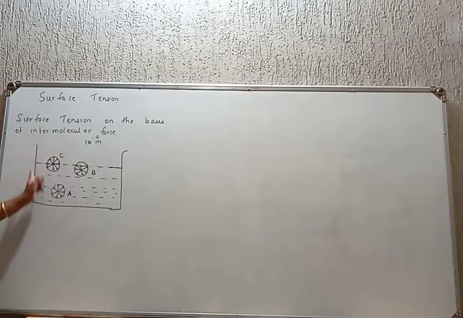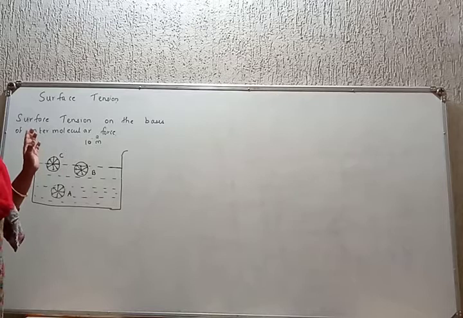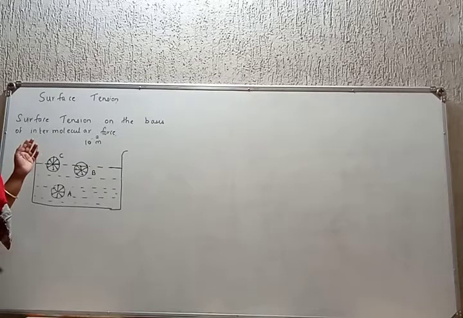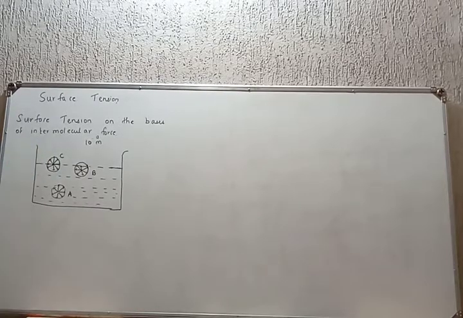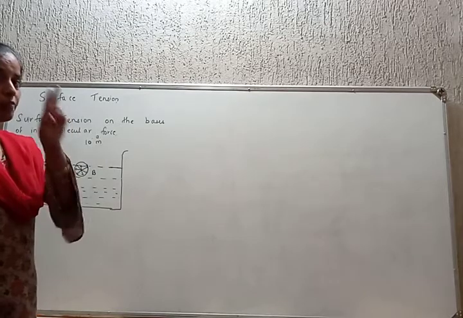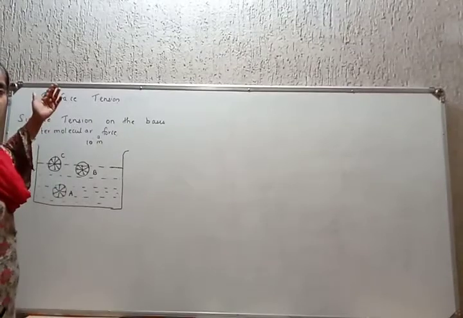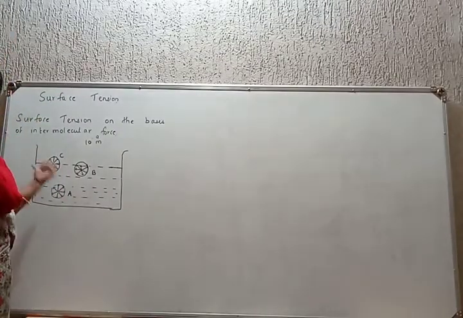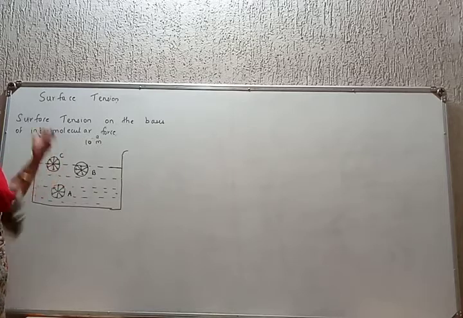Sphere of influence is half or partly in air and partly in the liquid. Hence, the molecule C is acted upon by two types of forces. Molecule C is at the center. Its sphere of influence is partly in air and partly in water. The molecule C is acted upon by two types of intermolecular forces. The adhesive force of air, which pulls it up. The cohesive force of water or the liquid, whatever you take, pulls it down.